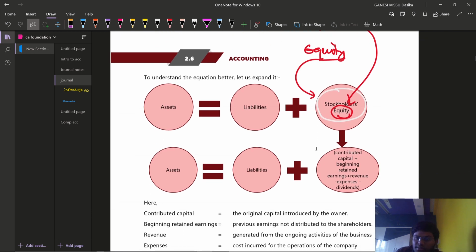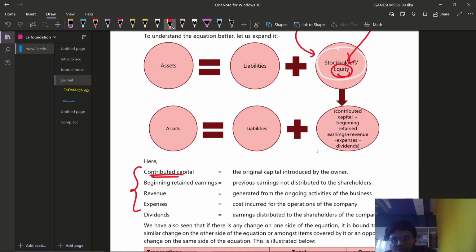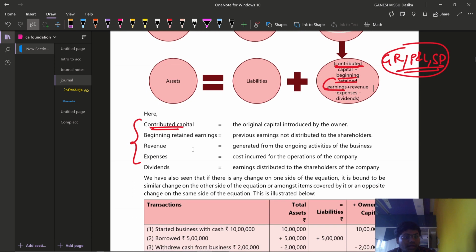And of course, you can see the bifurcation of shareholders here, how they have been explained. The stockholders equity is contributed capital plus beginning retained earnings. Retained earnings in the sense of what? General reserve, P&L, securities premium, etc. These will also be coming under company accounts, and we are going to deal with them in company accounts. Beginning retained earnings is nothing but previous year earnings.